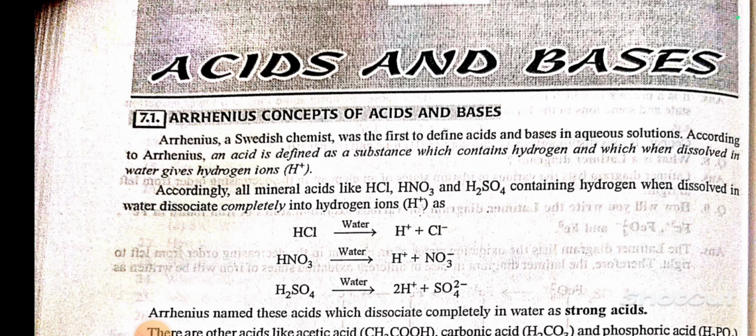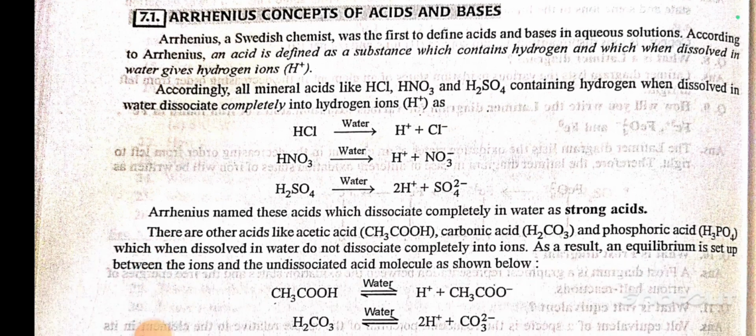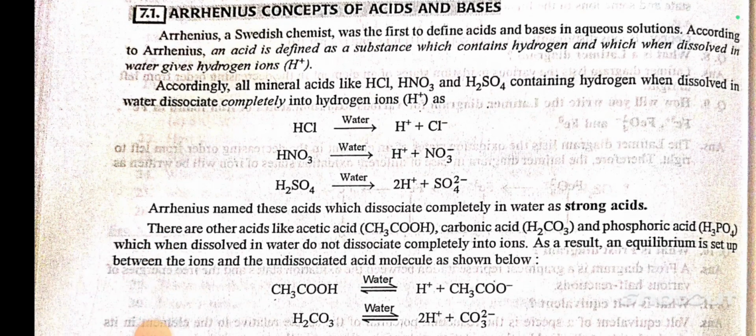According to Arrhenius, an acid is defined as a substance which contains hydrogen and which when dissolved in water gives hydrogen ion, H+. Accordingly, all mineral acids like HCl, HNO3 and H2SO4 containing hydrogen, when dissolved in water, dissociate completely into hydrogen ion H+, as HCl in presence of water gives H+ plus Cl-. HNO3 in presence of water gives H+ plus NO3-.